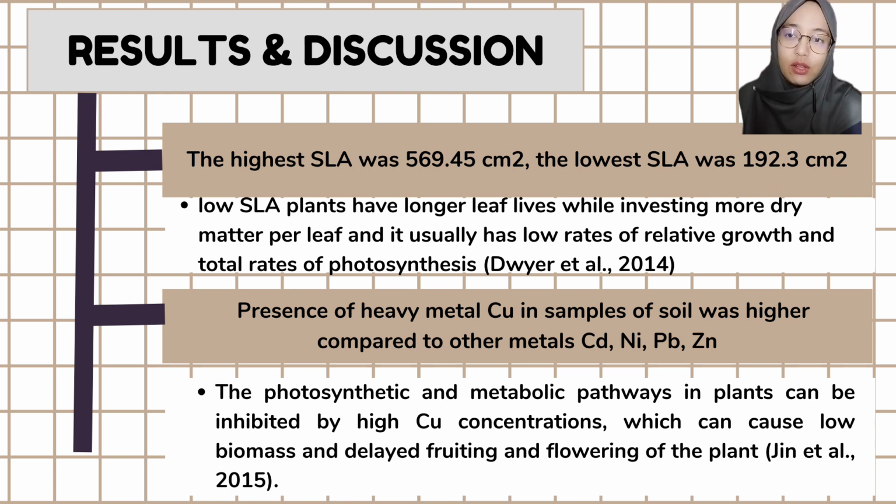Secondly, the presence of heavy metal Cu in sample of soil was higher compared to other metal, which is Cd and Pb and zinc. So, previous study also found that the photosynthetic and metabolic pathway in plant can be inhibited by high concentration of Cu, which cause low biomass and delaying fruiting and flowering of plant.